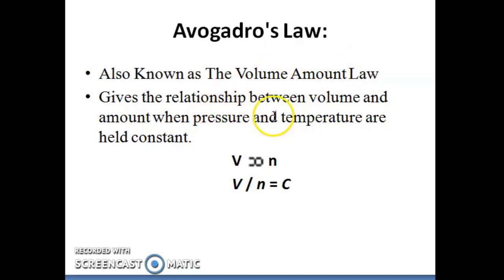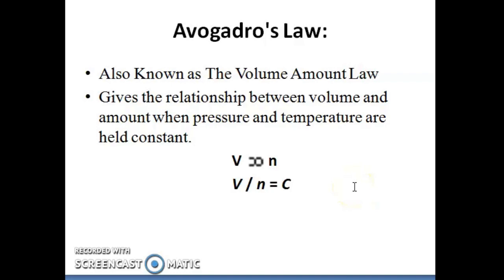When pressure and temperature are held constant, volume will be directly proportional to the amount of substance, or we could say volume divided by amount of substance is equal to a constant value.